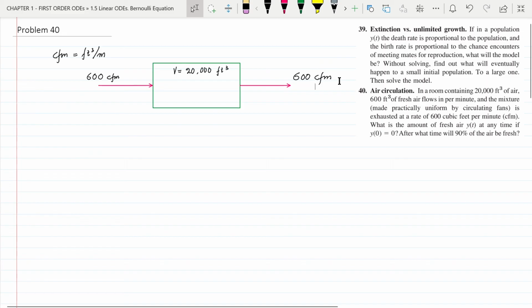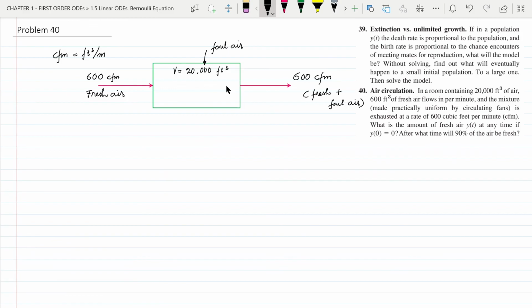So it is obvious that the amount of air going in should be equal to the amount of air going out. But it is given that the air going in is fresh air, whereas the air going out is mixed with the air inside the room. So this 600 CFM is fresh air, and if we assume that this 20,000 cubic feet inside the room is foul air, then this 600 cubic feet per minute going out would be a mixture of fresh plus foul air.